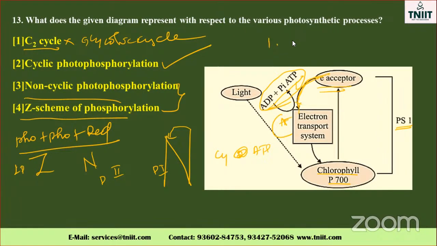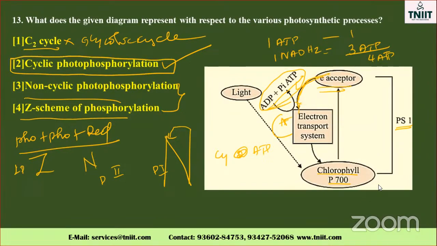In non-cyclic photophosphorylation, 1 ATP molecule and 1 NADPH2 are formed. 1 NADPH2 is equal to 3 ATP molecules. You should note that down. Here 1, so total 4 ATP molecules during non-cyclic photophosphorylation or the Z scheme. The diagram given here is cyclic photophosphorylation, because only one pigment system is involved. ATP formation takes place here. They didn't mention it, but here also 1 ATP. Only 1 pigment system is involved. That is very, very important.